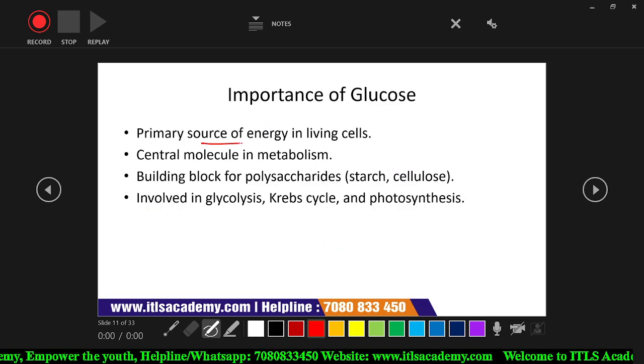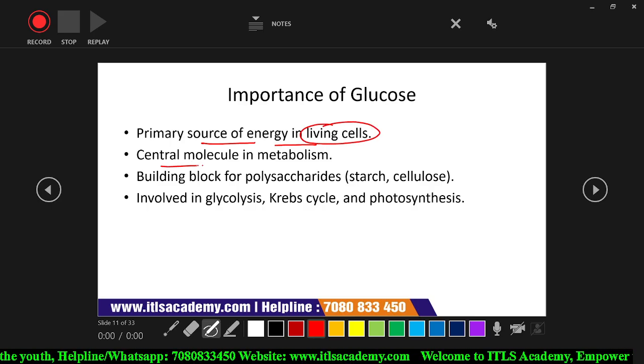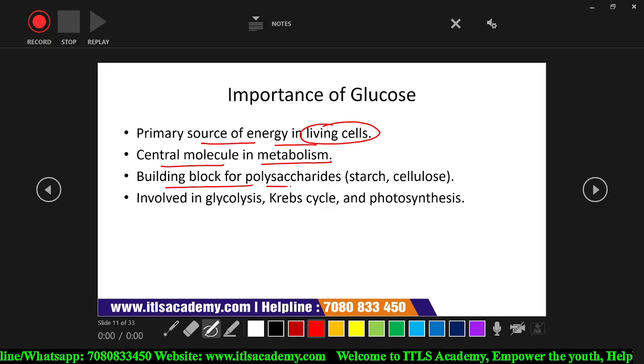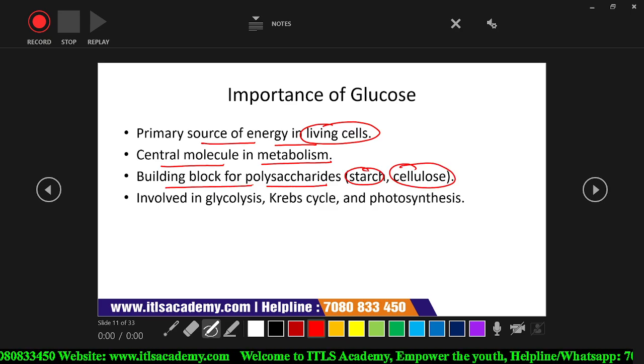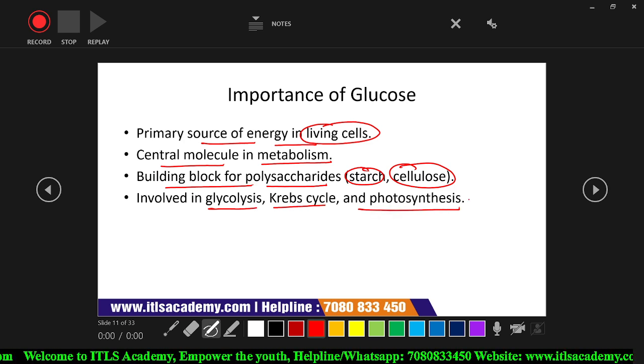Glucose is a primary source of energy in living cells, a central molecule in metabolism, and a building block for polysaccharides, that is starch and cellulose, which are all made up of glucose. And glucose is also involved in glycolysis, the Krebs cycle, and photosynthesis.